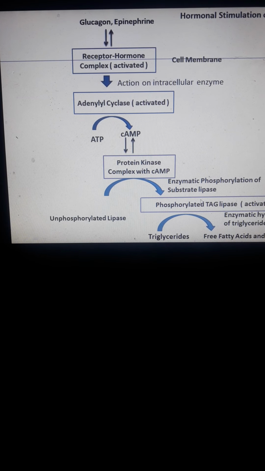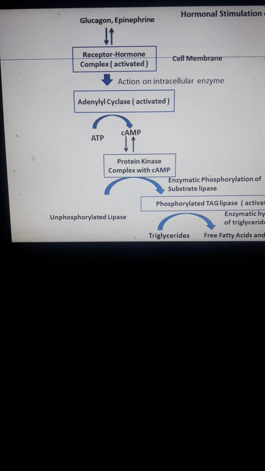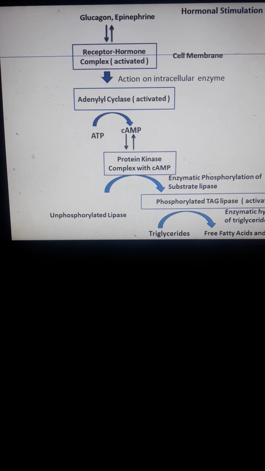When that enzymatic phosphorylation takes place, the phosphorylated triacylglycerol lipase enzyme will be activated. Take note, when your protein kinase is complexed with cAMP, it will phosphorylate the unphosphorylated lipase enzyme.